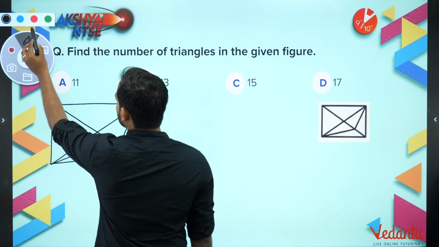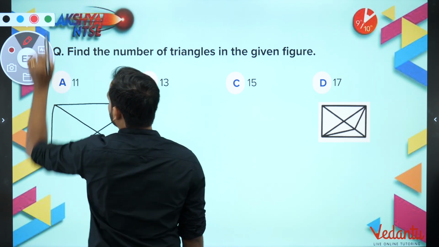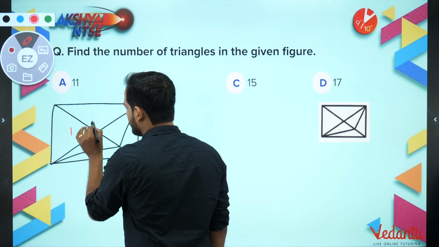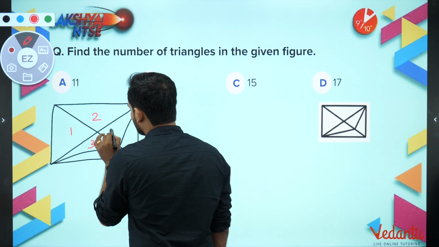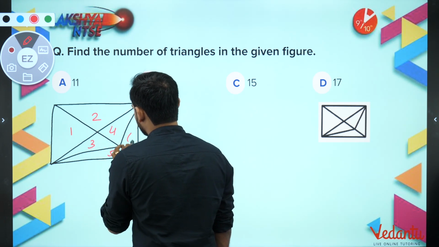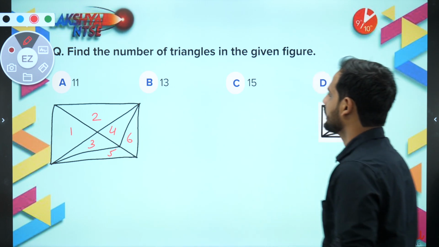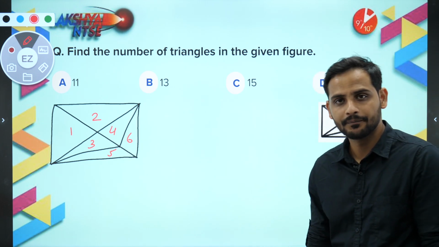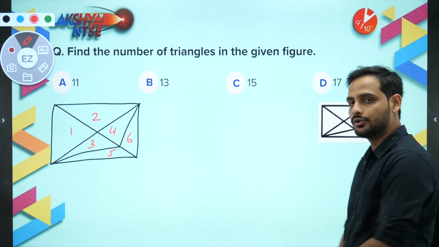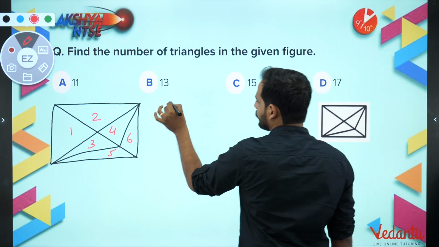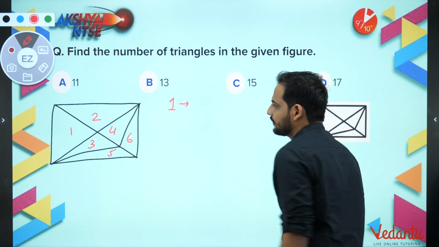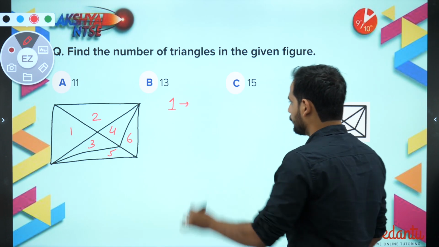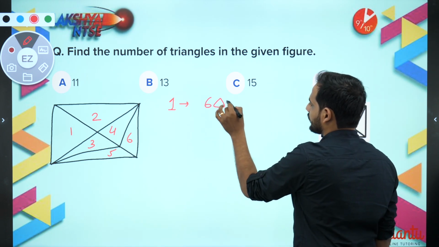As I have told you bachcho, the first thing we will be doing is naming each and every unit. So let us say this is 1, 2, 3, 4, 5, 6. What they are asking is: find the number of triangles in this given figure. Number of triangles you need. So first, only single units. If you are taking only single units, you can say 1 and 2 is a triangle, 3 and 4 is a triangle, 5 and 6 is also a triangle. So total 6 triangles we have got.